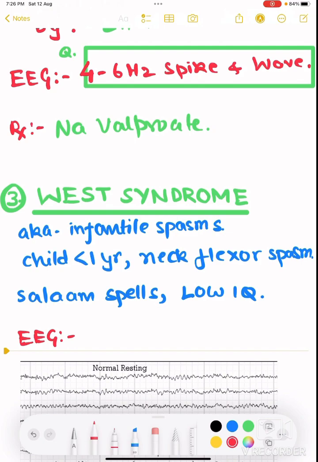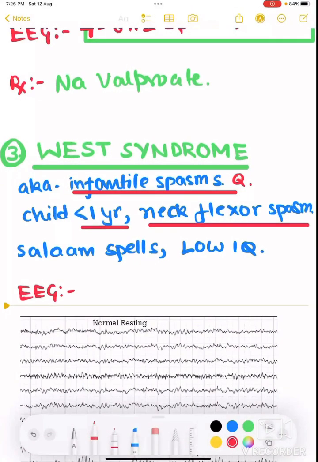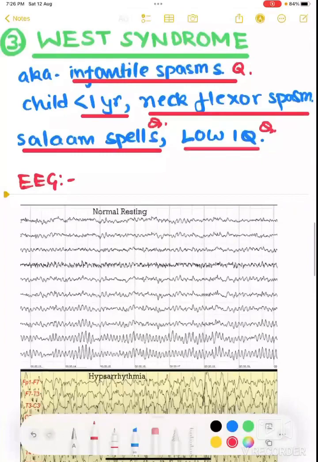West syndrome is a very interesting type of seizure, and again I'm telling you, see these videos on YouTube. These are infantile spasms. They occur generally in children less than 1 year, in the neck flexors. That's why it is called neck flexor spasm. Children generally have low IQ. These are also called salaam spells, because the way people do salaam as a greeting is the same way these seizures present in a child. So look at the videos, then you will understand.